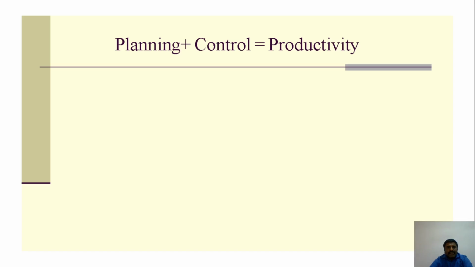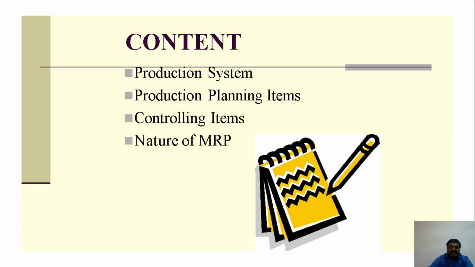Okay. Now coming to the basic thing, planning plus control. Planning is decision making, and the controlling of the process takes place here. It means the activities and jobs are planned. So the first thing is decision making for future events, and activities and jobs are planned, then productivity will come automatically. The quantity, quality, time, cost, material, manpower can be optimal. That is how production and productivity take place here.